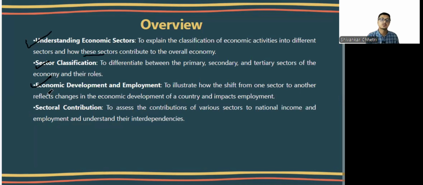We see the shift of employment from one sector to the other, the shift of the contribution of sectors from one to the other, their contribution to the GDP and their interdependence also. They are interdependent on each other. So we look at the interdependence of them as well.